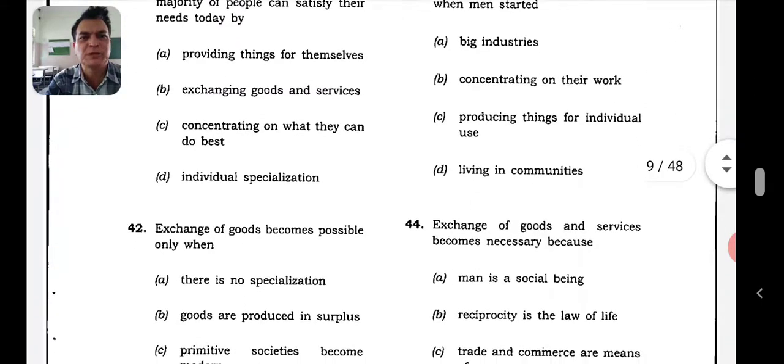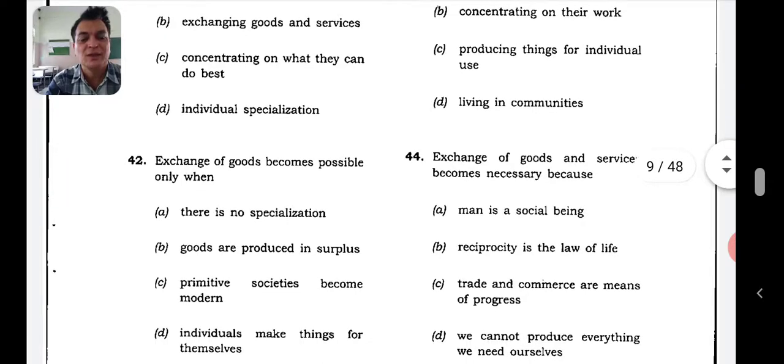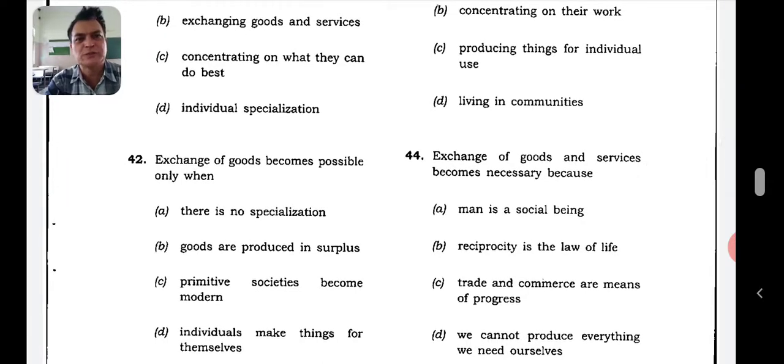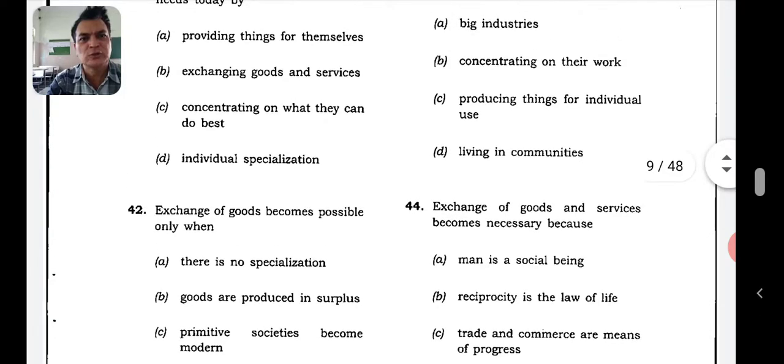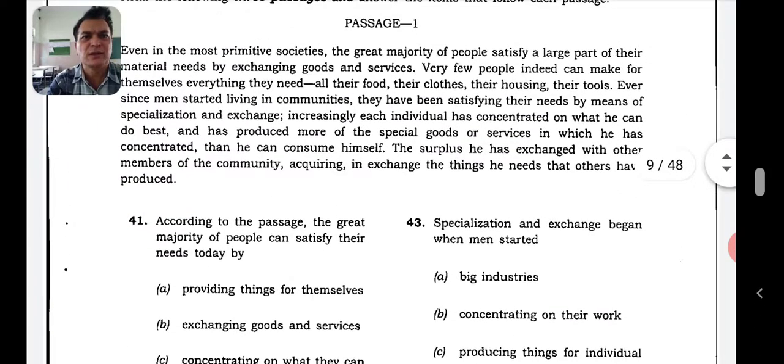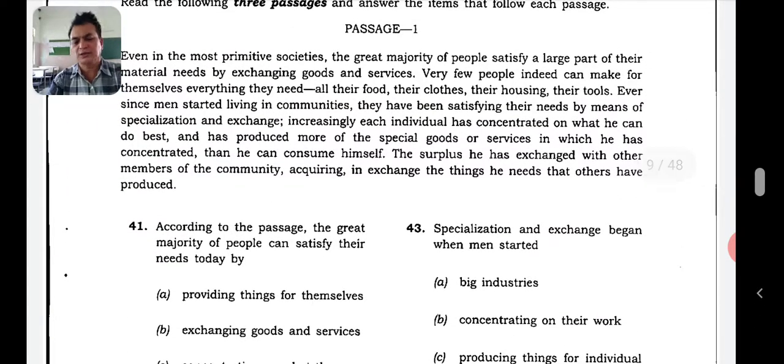Exchange of goods becomes possible only when there is no specialization. Goods are produced in surplus. Primitive societies become modern. Individuals make things for themselves. So exchange of goods become possible. So I think here in the case of this, exchange of goods become possible.